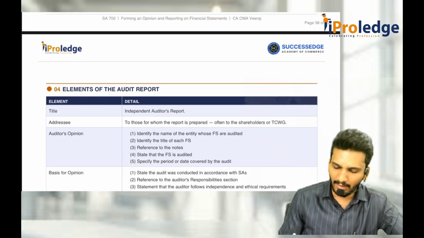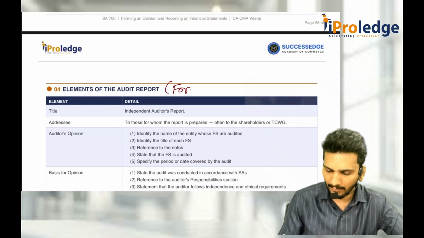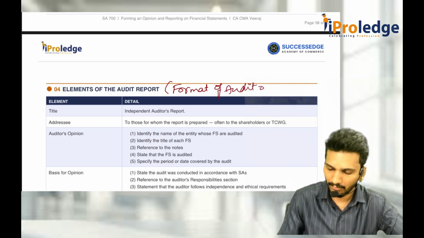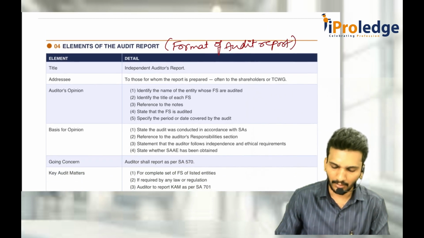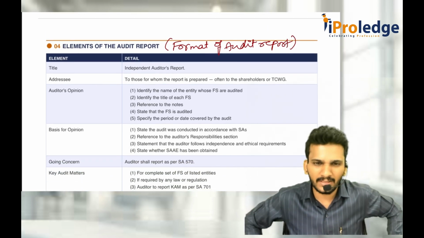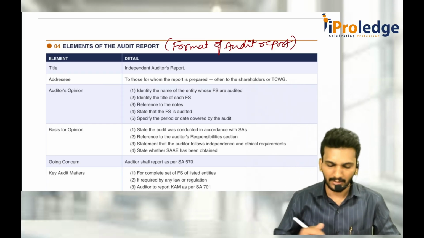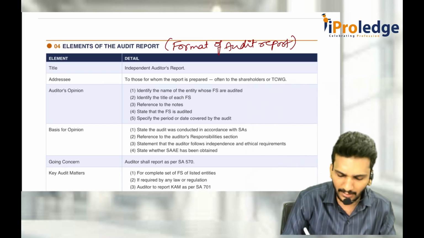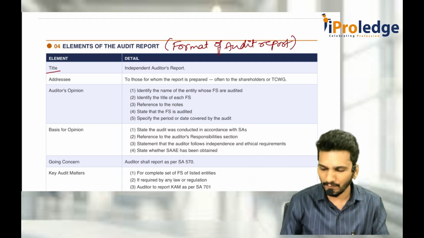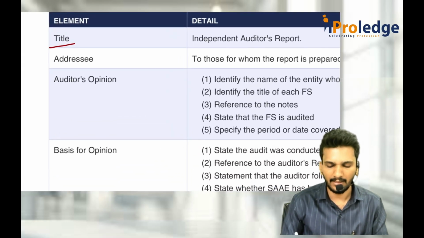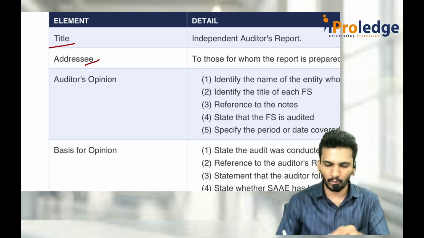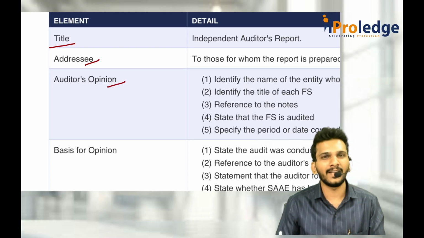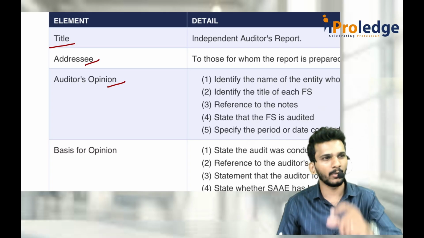So elements of audit report, or you can write it as format of audit report. Now, audit report generally should consist of these elements in the auditor's expression of opinion. First thing which has to be there is title. So first we will go through the headings, title. After that, there should be addressee. That means to whom you are giving the report, that should be there. And what is your opinion on the financial statements with respect to law.